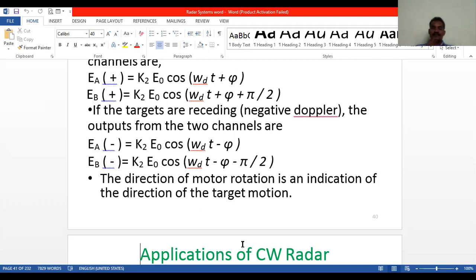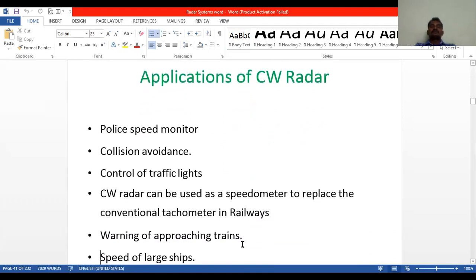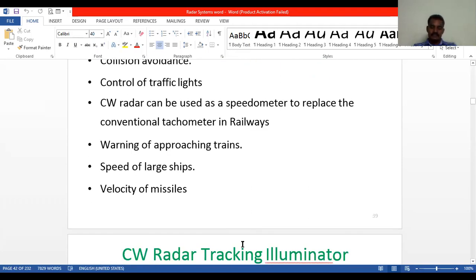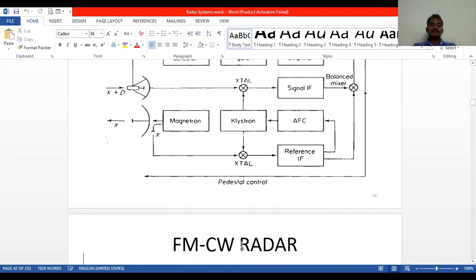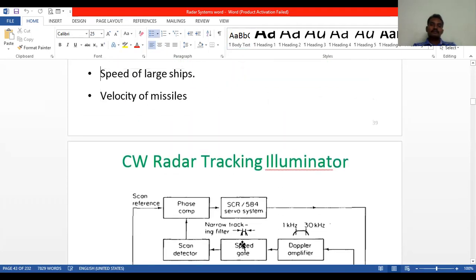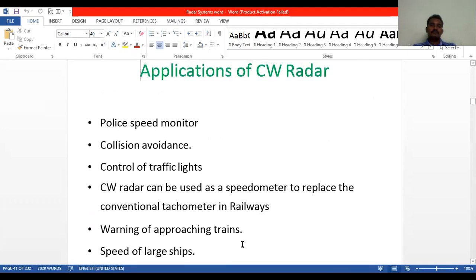Then coming to the applications of a continuous wave radar, it is mainly used in police speed monitors, collision avoidance, and control of traffic lights. It can be used as a speedometer to replace the conventional tachometer in railways, warning of approaching trains, speed of large ships, and velocity of missiles. These are the main applications of our continuous wave radar. It is a very important topic.